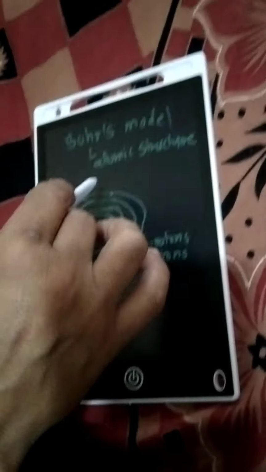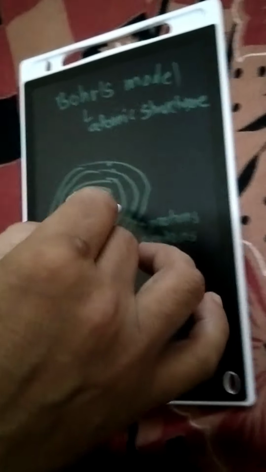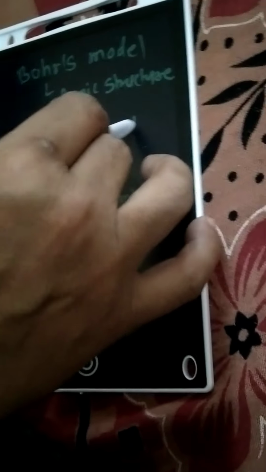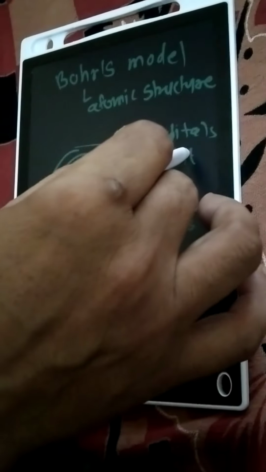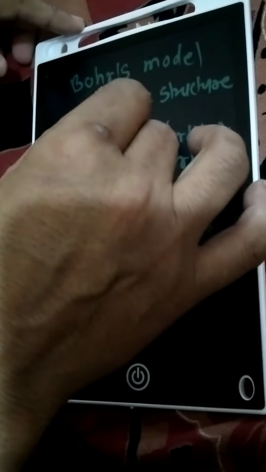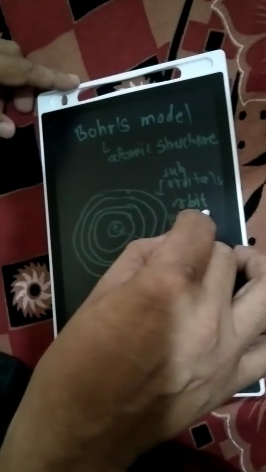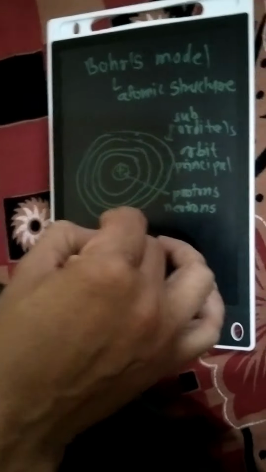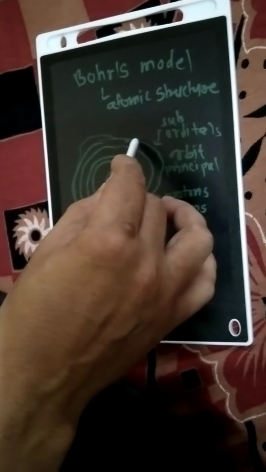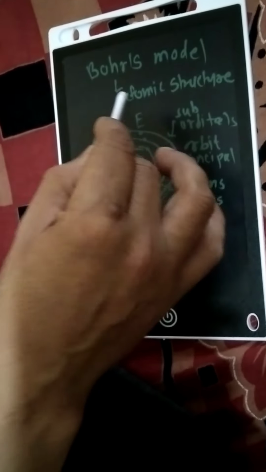Around that nucleus, electrons are moving in various orbitals, or orbits. Orbitals are the sub-energy levels. Orbits are the principal energy levels of electrons. Both are present in that linear motions of the atomic structure and quantized with the energy.